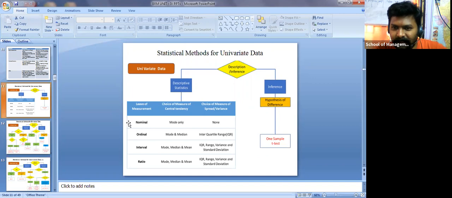Which is why, even in the SPSS software, you get only nominal, ordinal, and scale. These two are mentioned, and scale itself covers both. You cannot find interval and ratio oriented options.